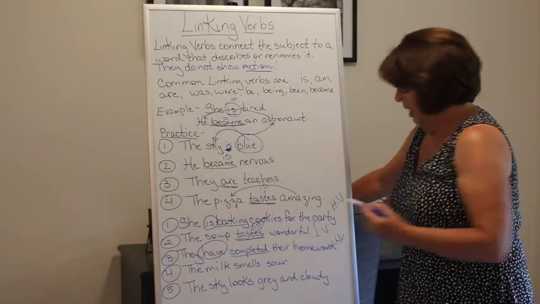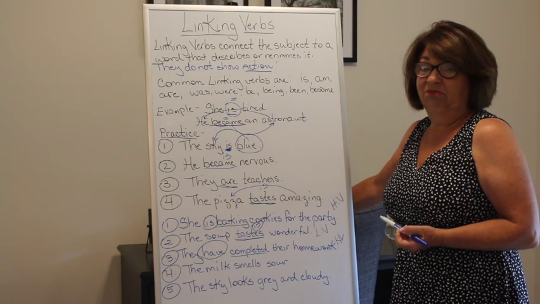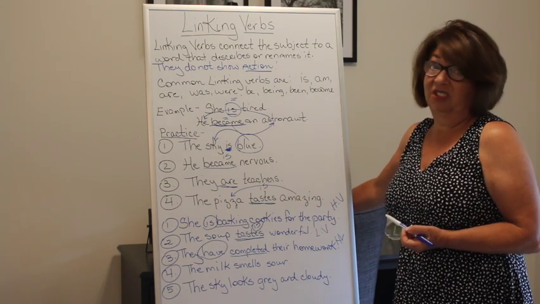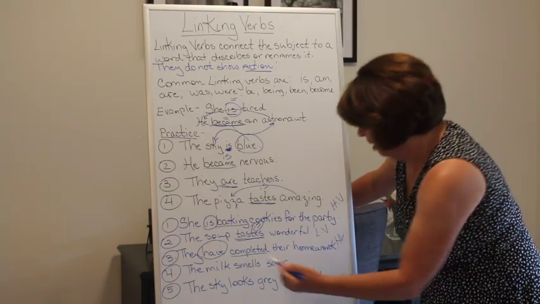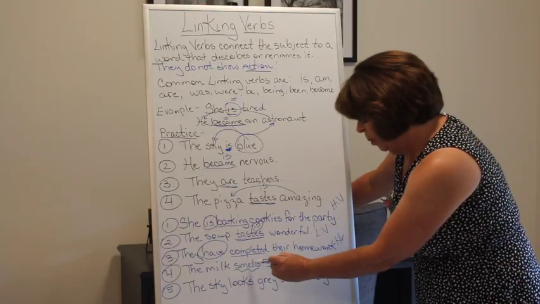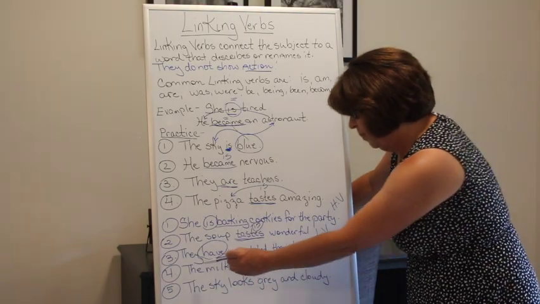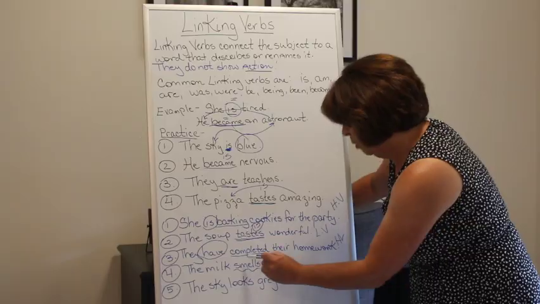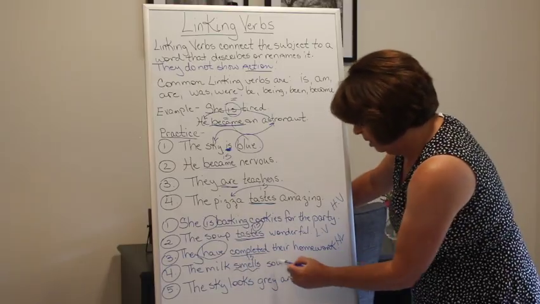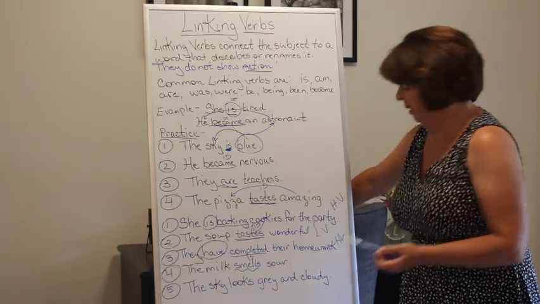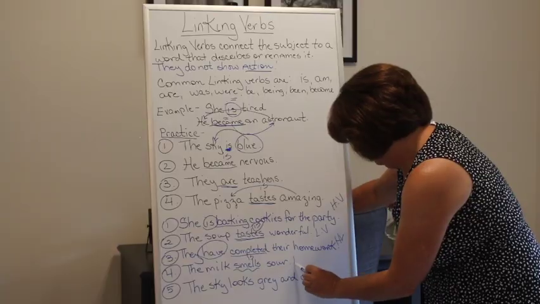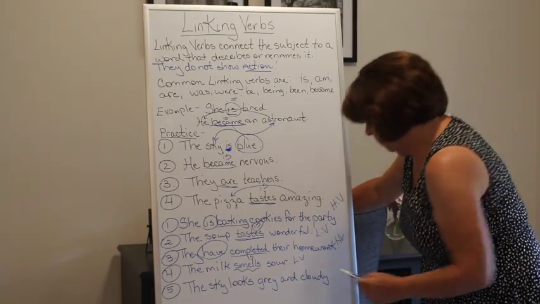The milk smells sour. What do you think? Is there an action? There's not. If you said no, you would be correct. We can smell, but this is not considered an action. Can we replace this word with is or are? The milk is sour. Yes, we can replace that. So we know that it's sour. We can say the milk equals sour. That's another way we can tell. So sour is describing the milk. So in this situation, we have a linking verb.